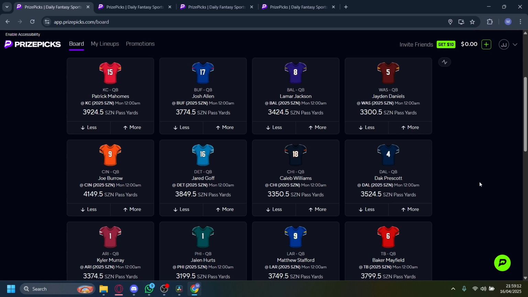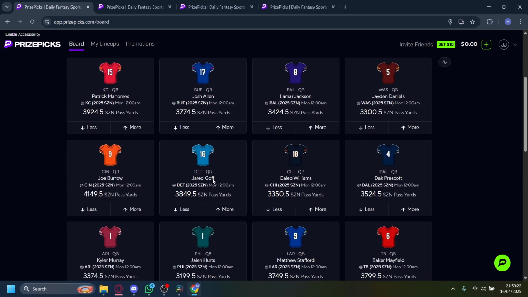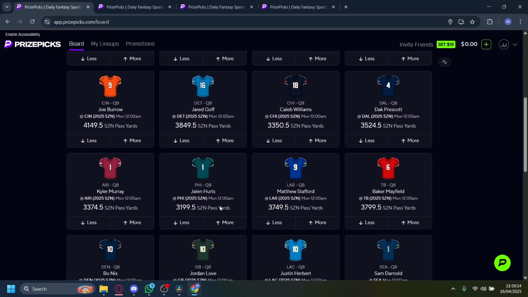I'm going to show you the best sports betting strategy on PrizePicks. Now, the strategy I'm going to be telling you is called correlation. Correlation means that the outcome of two props are linked. If one happens, the other is more likely to happen too. Using correlation makes your slip smarter and it increases your odds of winning.